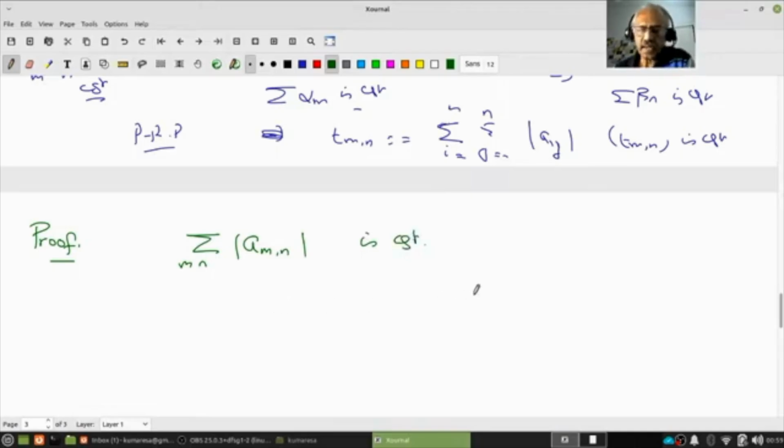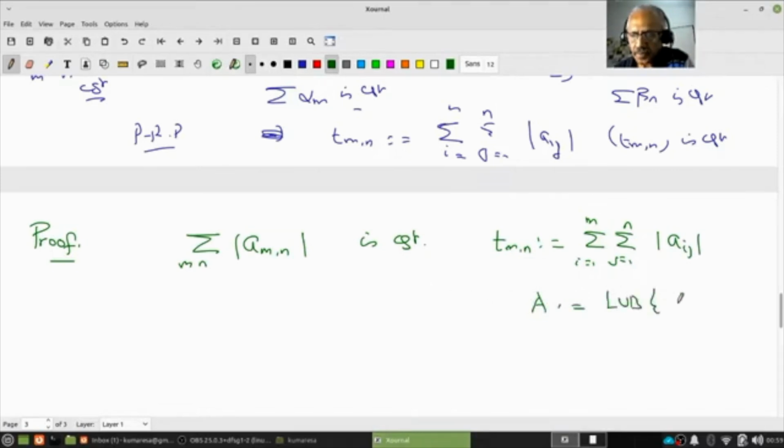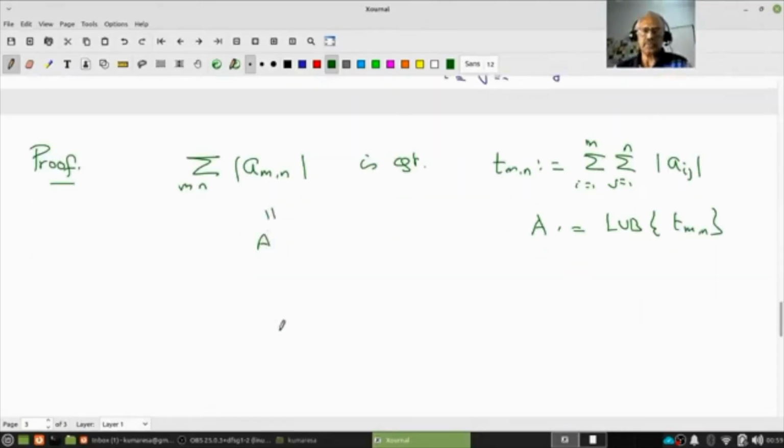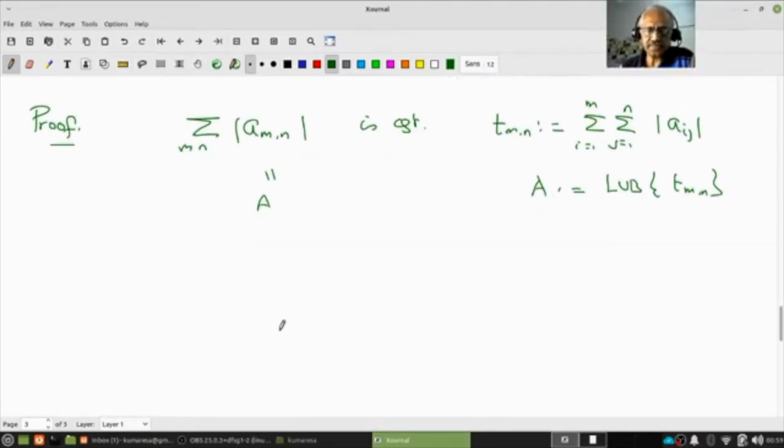And notice that we already know if T_mn is the partial sums of this, then the sum A is nothing other than the LUB of T_mn. This we have seen from the last lemma, right? Okay. Now I want to prove one. We will prove one iterated sum exists.